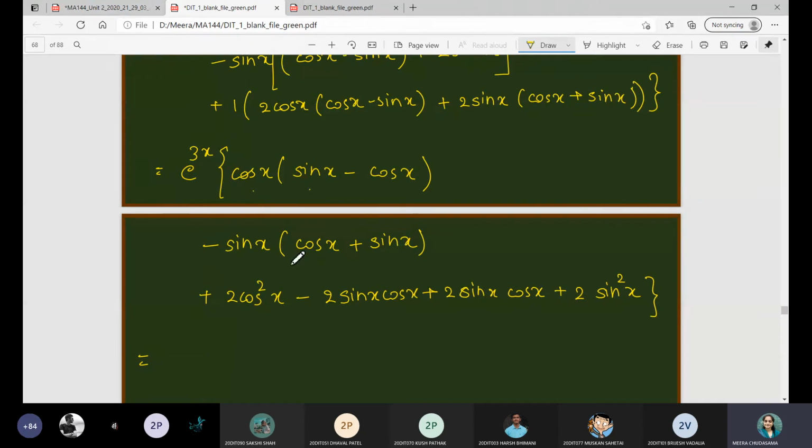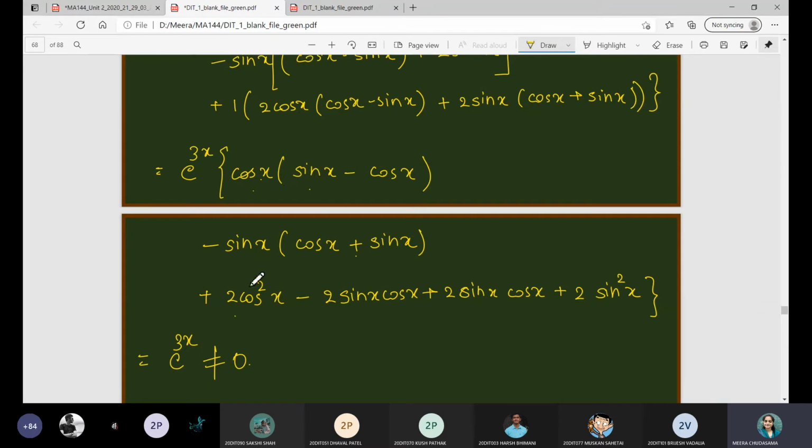This term and this term will get cancelled. This is minus cos square, this is minus sin square, so minus 1, and from here you will get plus 2. So e raised to 3x will be the answer. All of you are getting it? Yes, ma'am.